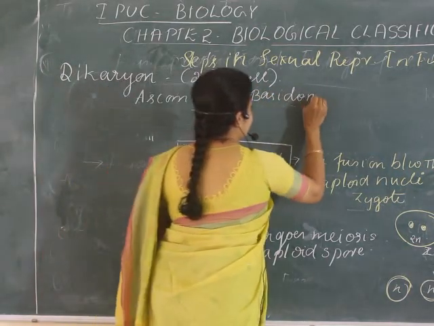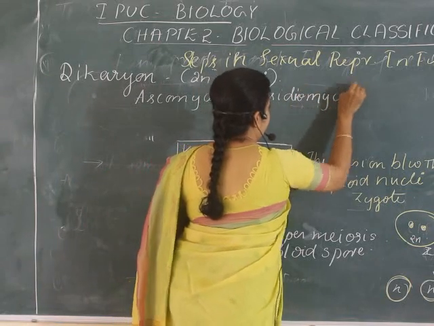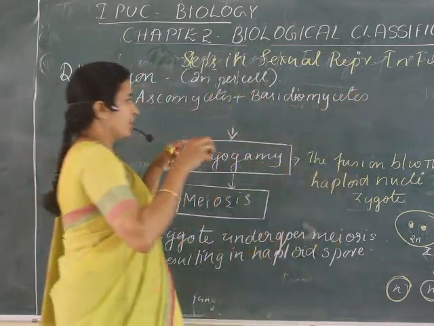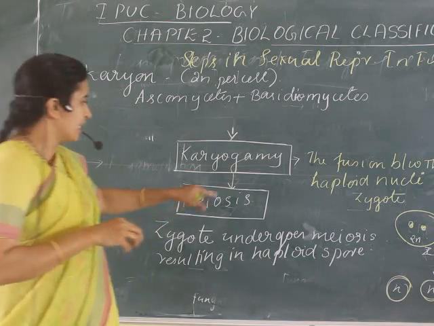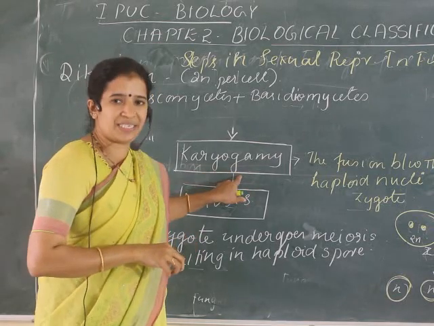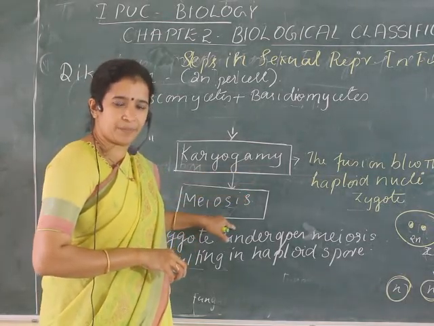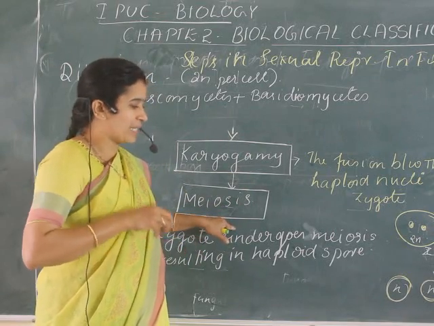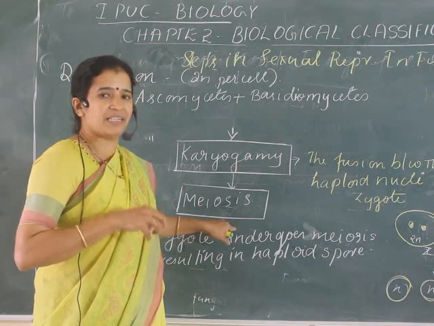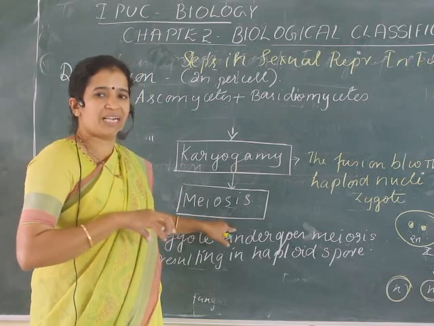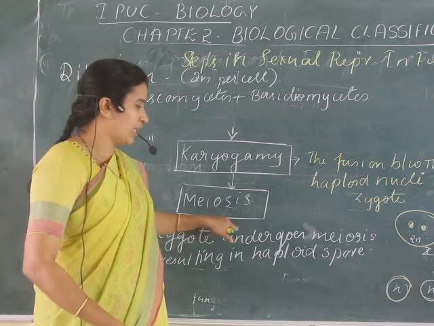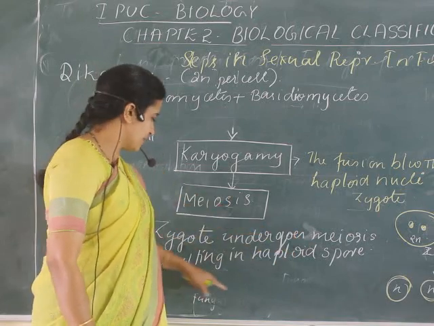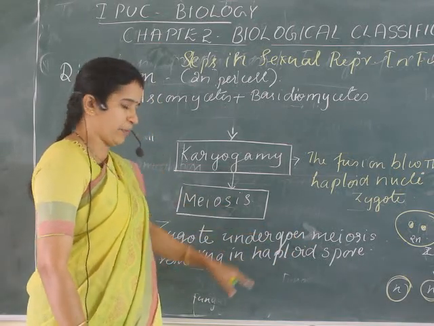In basidiomycetes, there is an intervening stage. That means after reaching this stage, they will not go to the next step. They will remain in that condition of two nuclei per cell for a long period. When the condition is favorable, only then will they undergo meiosis and result in haploid spores.